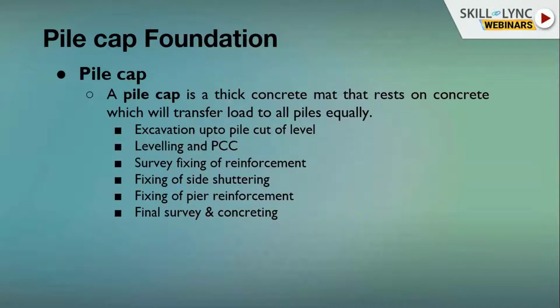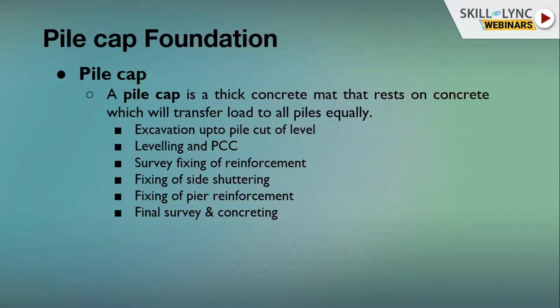So now we'll come to pile cap or foundation, pile cap or open foundation. So what is a pile cap? A pile cap is a thick concrete mat that rests on the piles and transfers load to all piles equally. Suppose in a pile group there are 4 piles. The load from the superstructure will come to the pier, and from the pier it will come to the pile cap. Now it's the responsibility of the pile cap to transfer that load equally to all piles, so that design failure and failure of the component will not occur.